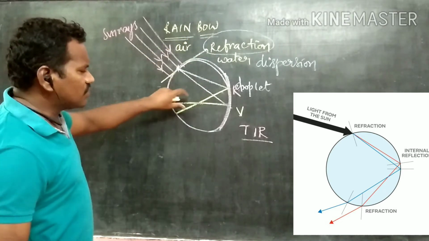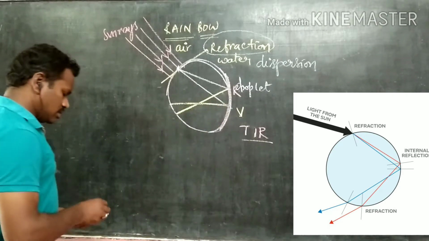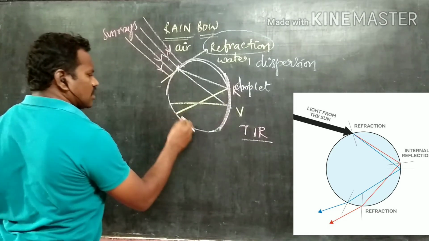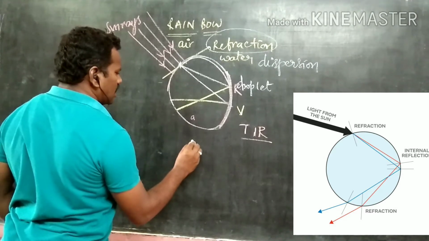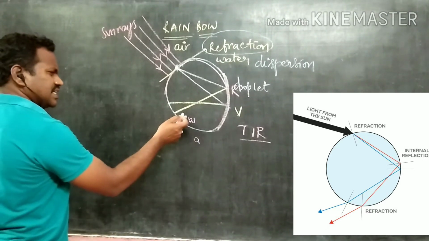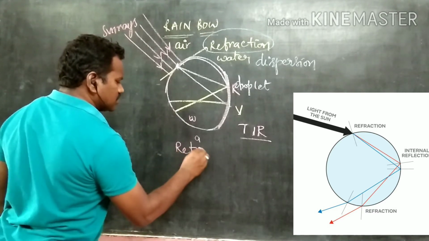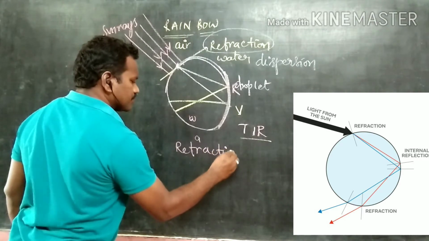Now after once again reaching the opposite end, this is the surface of water and air. Whenever the light ray is traveling from water to air, again it undergoes the process of refraction.